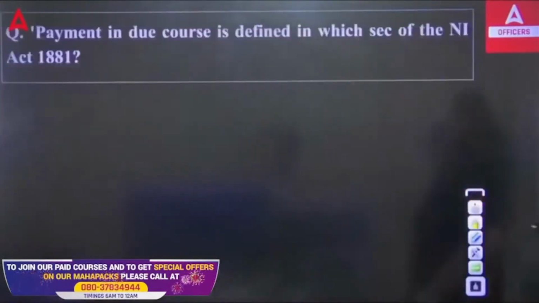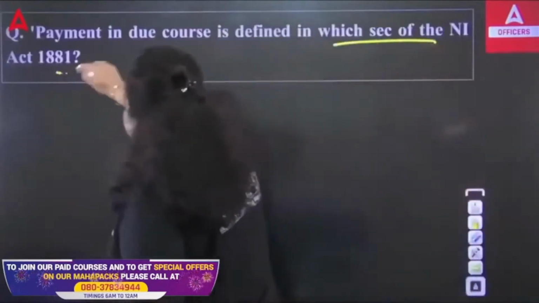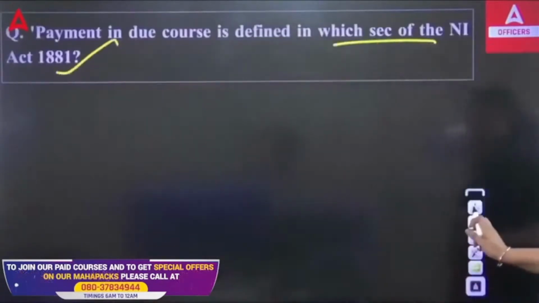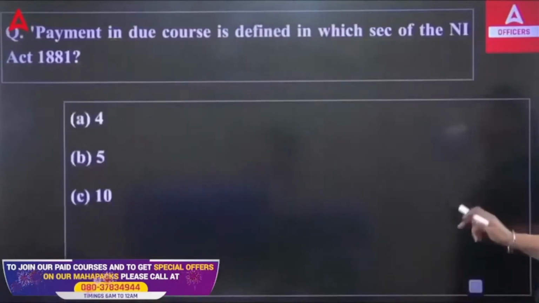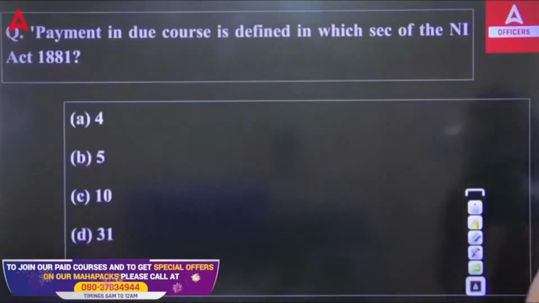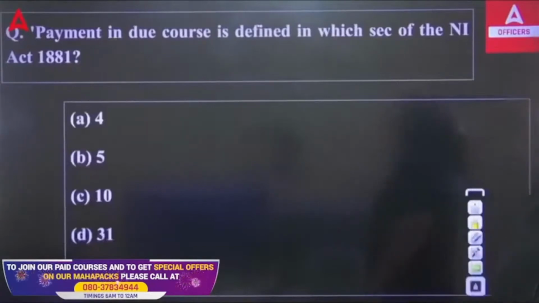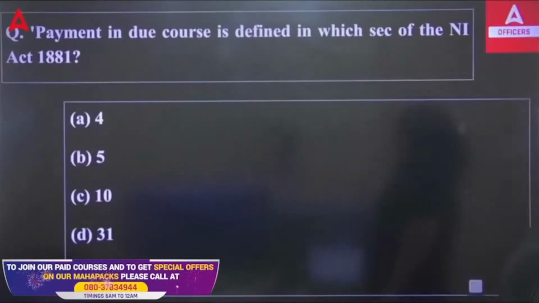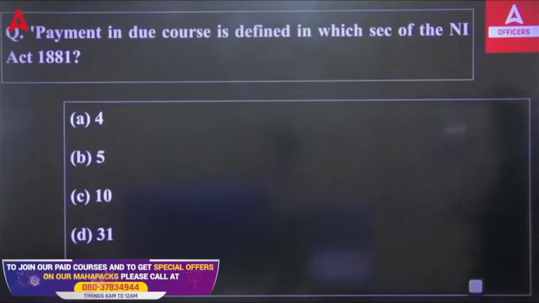Next, payment in due course is defined in which section of the Negotiable Instrument Act 1881? So, payment in due course is defined under which particular section? You have to answer: Section 4, 5, 10 or 31. Which particular section talks about payment in due course? So, what does payment in due course actually mean? When we talk about payment in due course, it defines making the payment within the apparent tenure of the instrument.